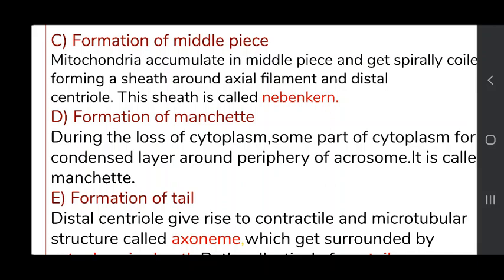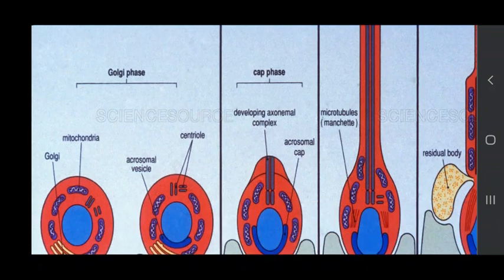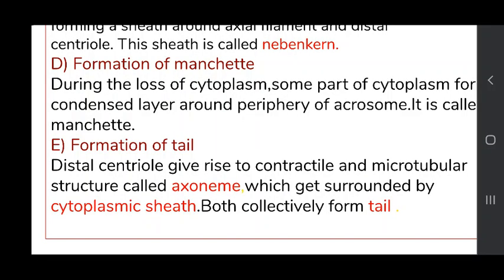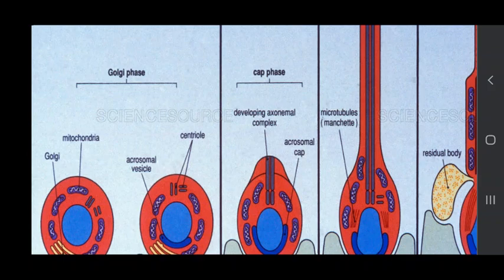Before seeing the formation of middle piece, let me show you one slide. In this slide you can see this is the spermatid. This is the spermatid containing all the cell organelles. It has mitochondria, Golgi bodies, centriole, and all the cell organelles. See this is the Golgi complex. This Golgi complex will form a cap over the nucleus.